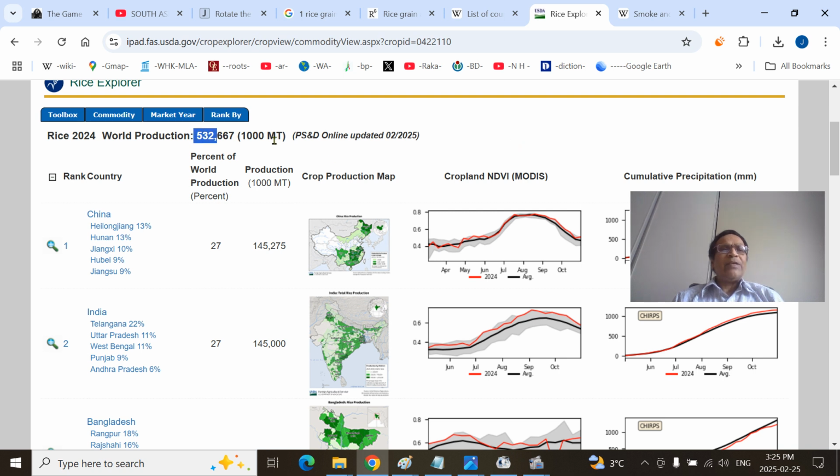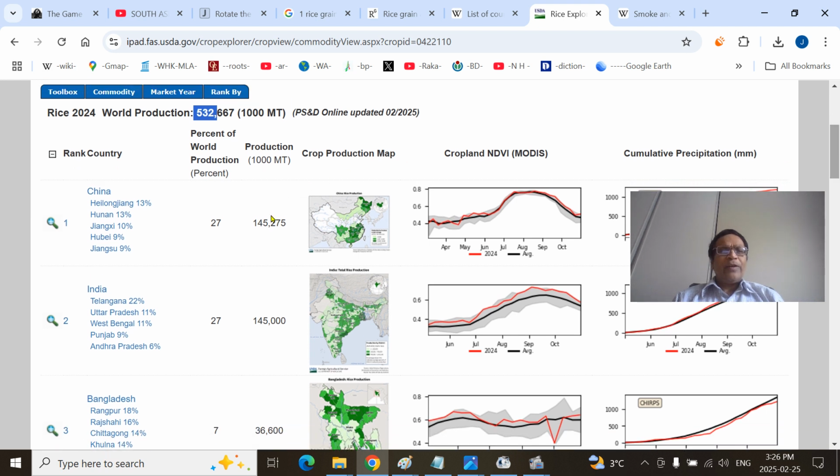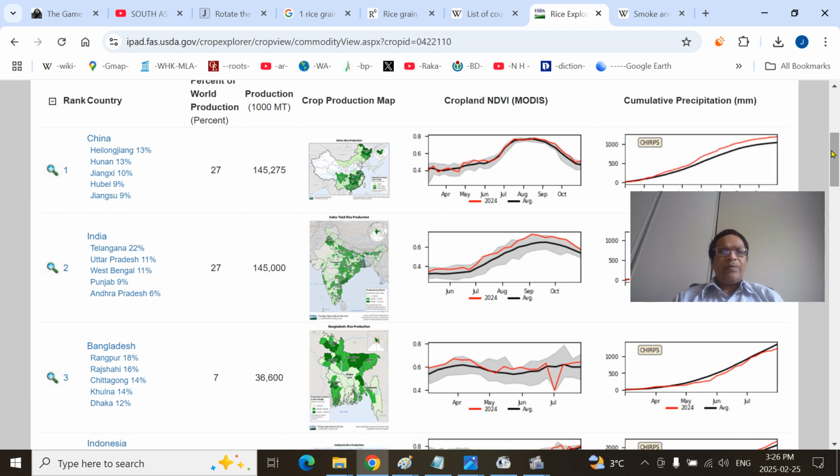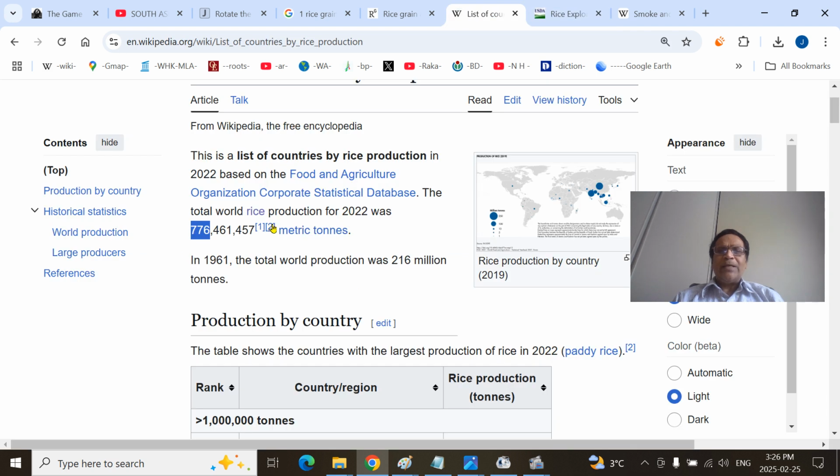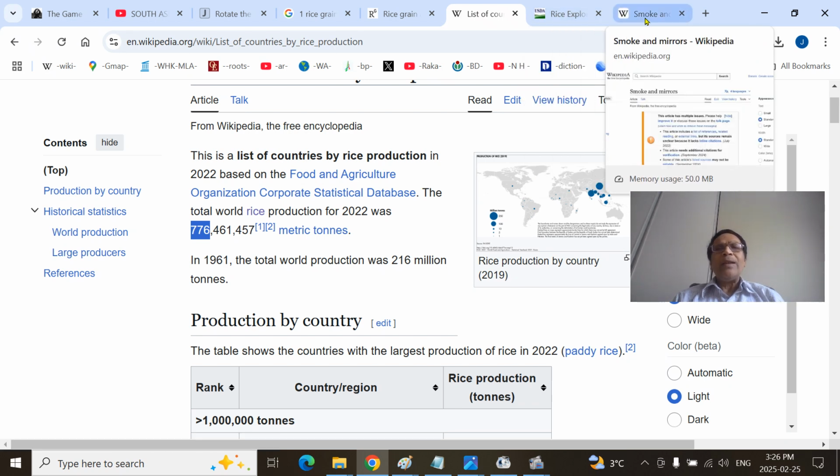Remember, this M is metric, so this is 3 zeros here. Assume there are 3 zeros, 6 zeros, means 532 units, million tons, among which 145 units come from China, 145 come from India. That we'll deal with later. So this is to say that the earlier figure is not correct. In case you come there and listen to this presentation, you may get lost, so I am just letting you know.